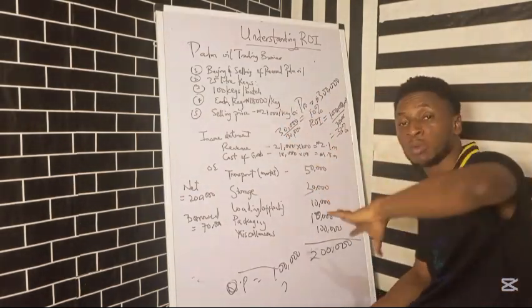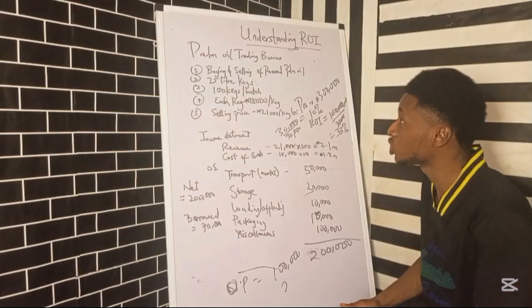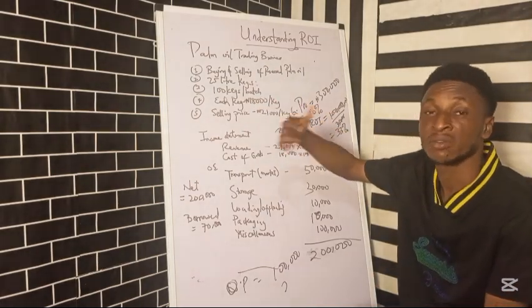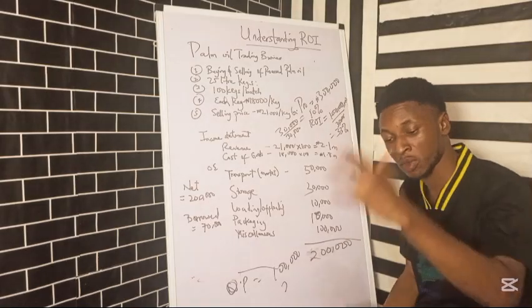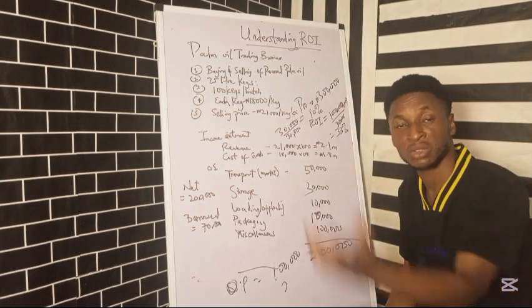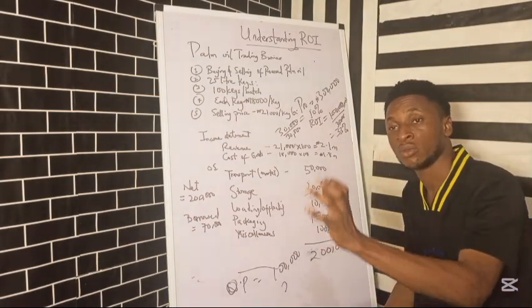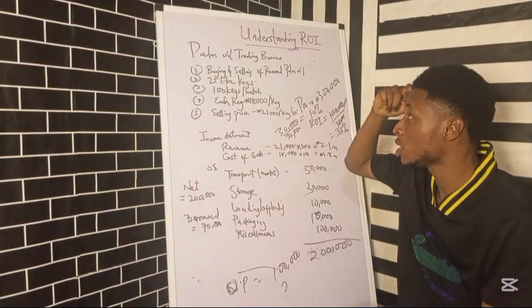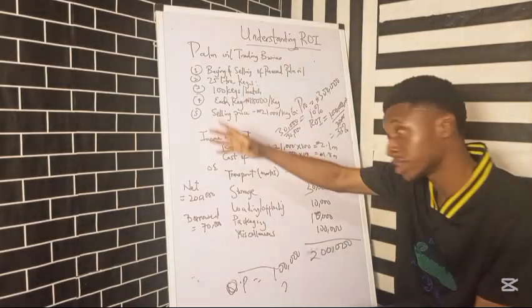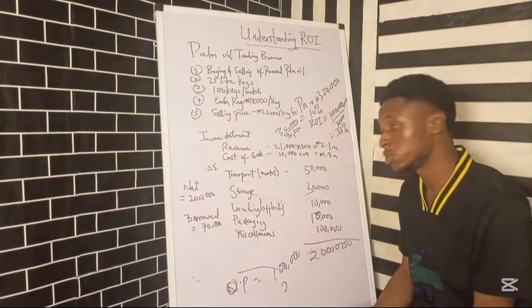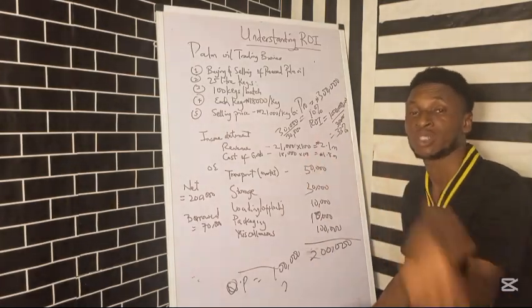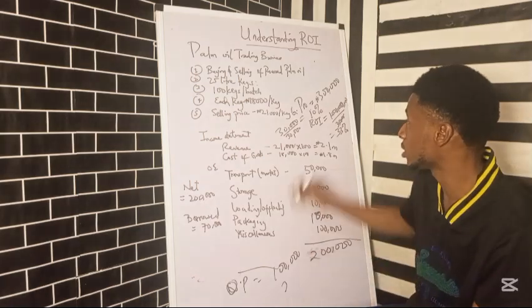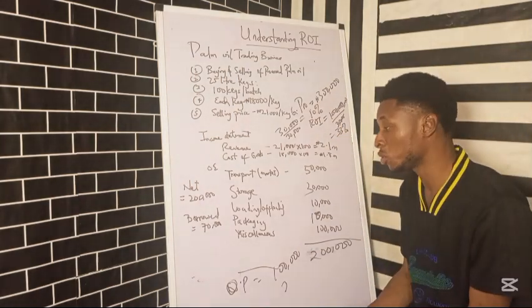Whatever thing that you are trading, whether palm oil, ginger, cocoa, cashew, you must ensure that first of all you know what are the things that are involved in getting that product from the raw materials to the finished goods, and the whole value chain around that business. You must understand them, make the key assumptions before and after, then look at your income statements. Make sure you do this before you start, and then cross check after you start to see whether there are balances and things like that. Then we'll now get our return on investment.